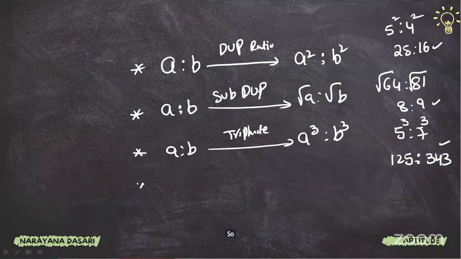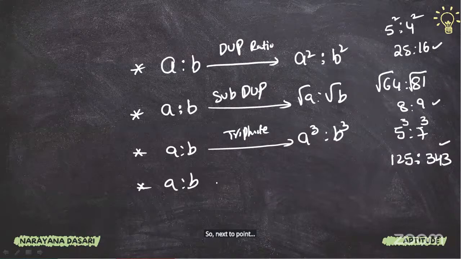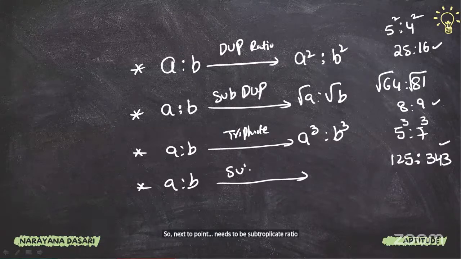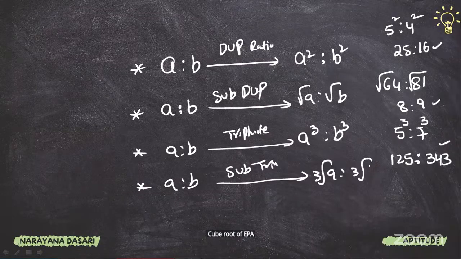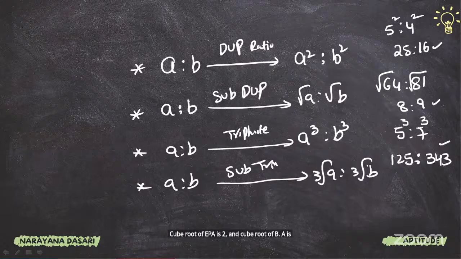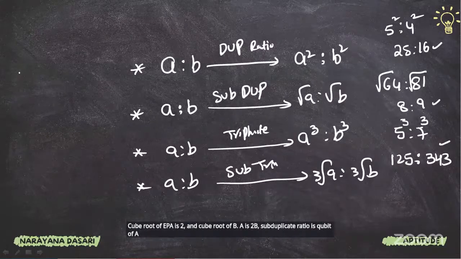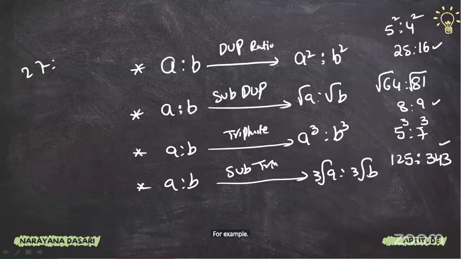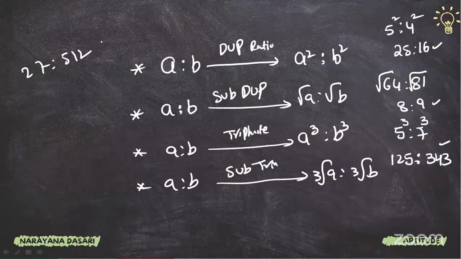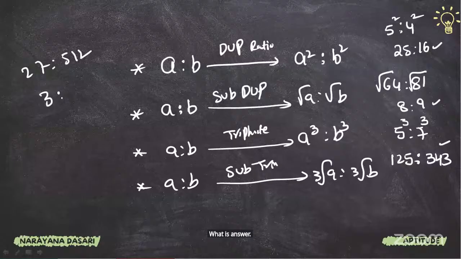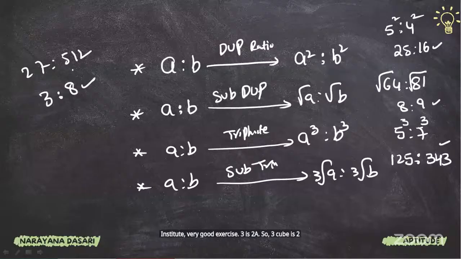So next point, A is to B sub triplicate ratio. A is to B sub triplicate ratio is cube root of A is to cube root of B. For example, 27 is to 512. What is the answer, guys? Anyone? 3 is to 8. Very good. Excellent. 3 is to 8. So 3 cube is 27, 8 cube is 512. Very good.